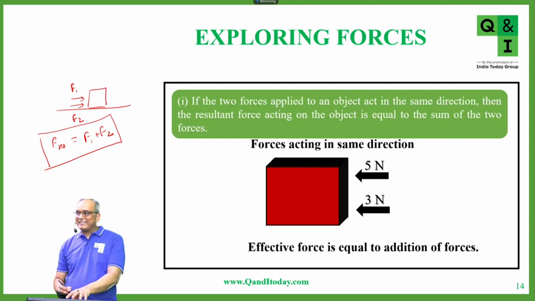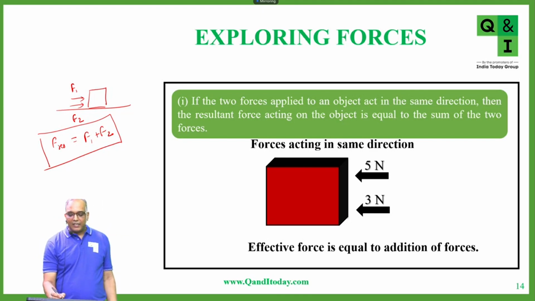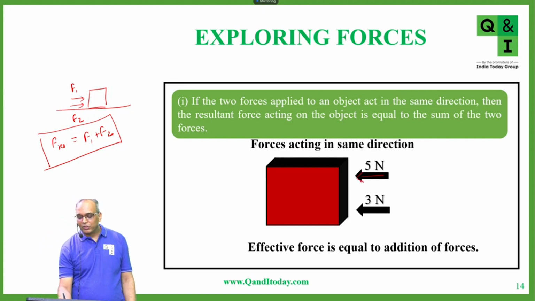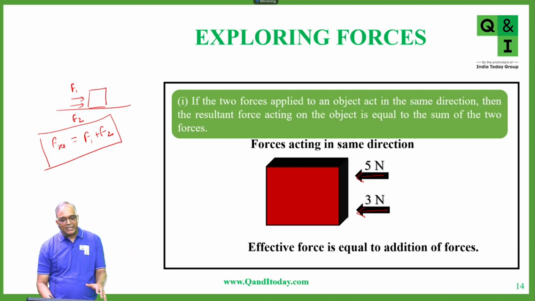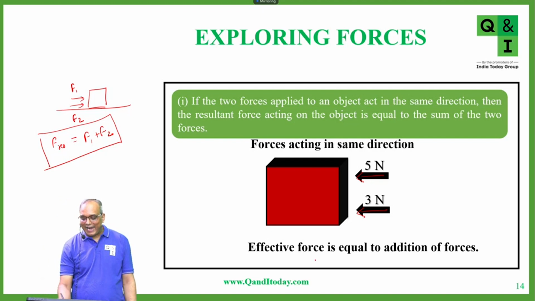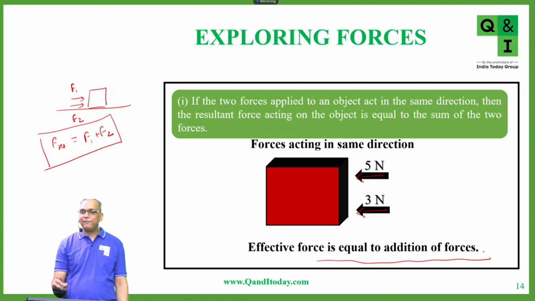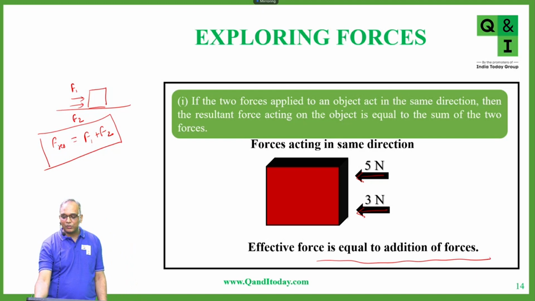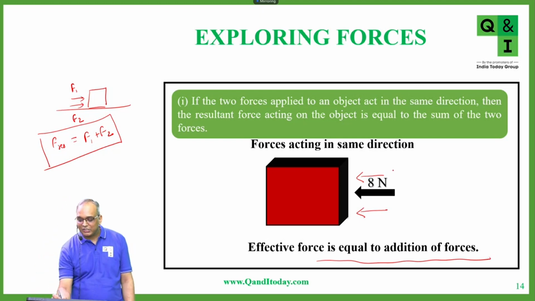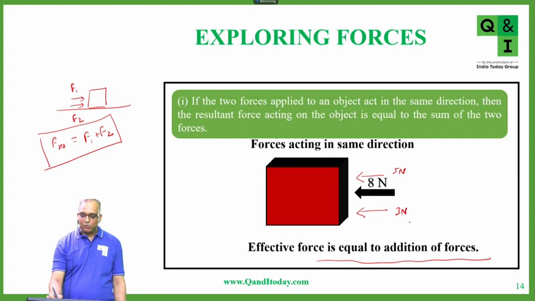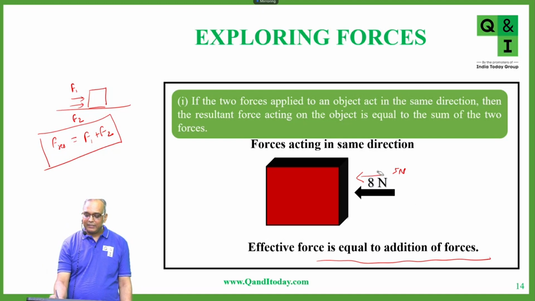So in this example also the same thing is seen. If 5 Newton of force is being applied towards left and there is this 3 Newton of force applied towards left, both are in the same direction, and that's why we will add these two forces. Effective force is equal to the addition of the forces, and that is going to be equal to 8 Newton. So we saw that here we had 5 Newton, here we had 3 Newton. Sum of this is equal to 8 Newton. Okay.